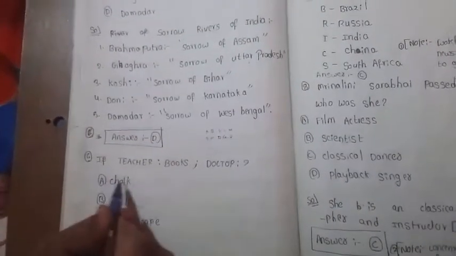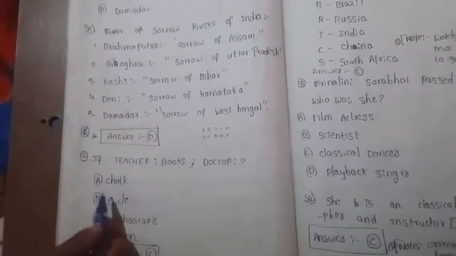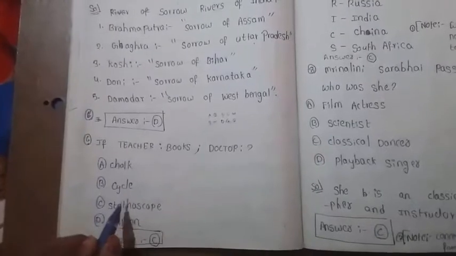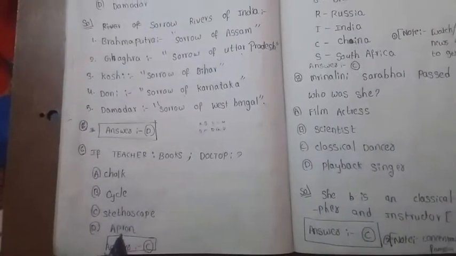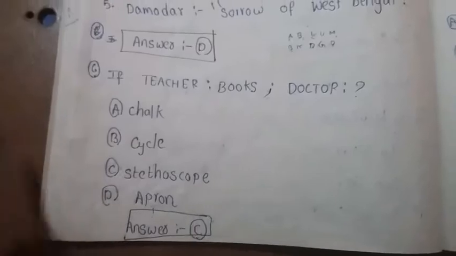Sixth one, if teacher equals books, then doctor can be written as chalk, cycle, stethoscope, apron. Doctor doesn't use chalk, cycle, apron, but doctor should use a stethoscope, right? So the answer for this question is option C.